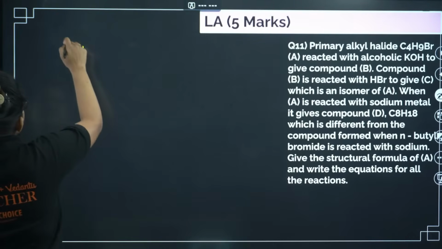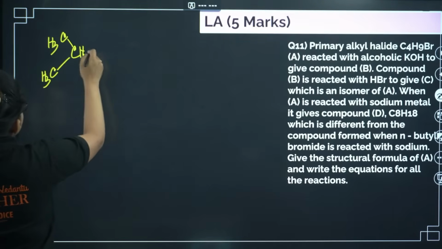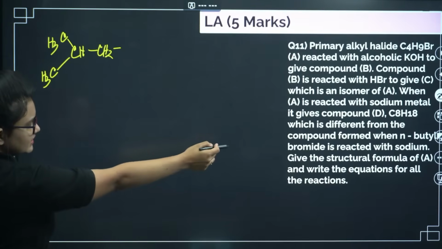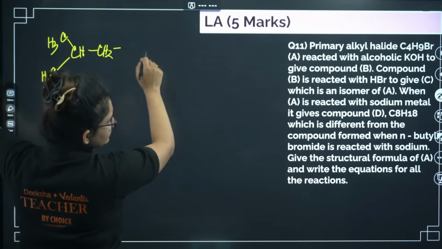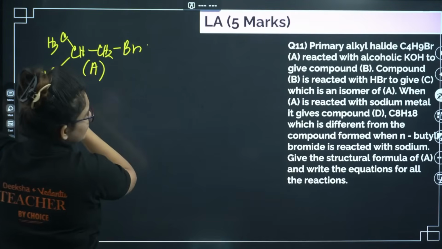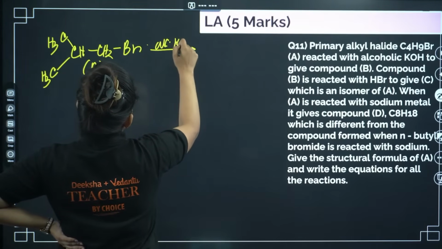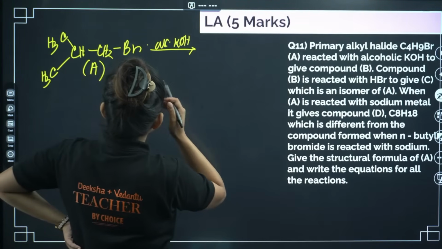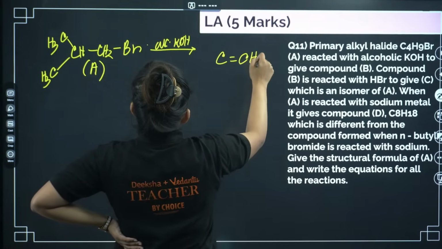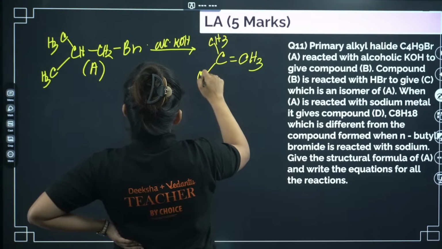So CH, here I am having CH3, here CH3, CH2, and Br. This is the only option now for A. At the last they gave the hint actually. So this is basically your A. Now if you give alcoholic KOH, it will undergo beta elimination. So once I get the beta elimination, C double bond CH2, here CH3, here CH3.